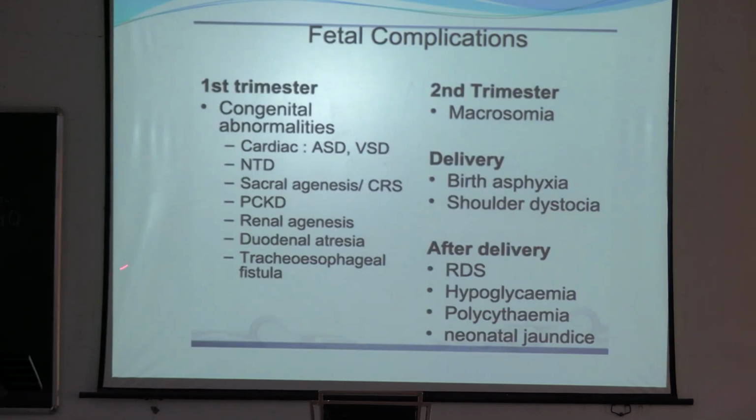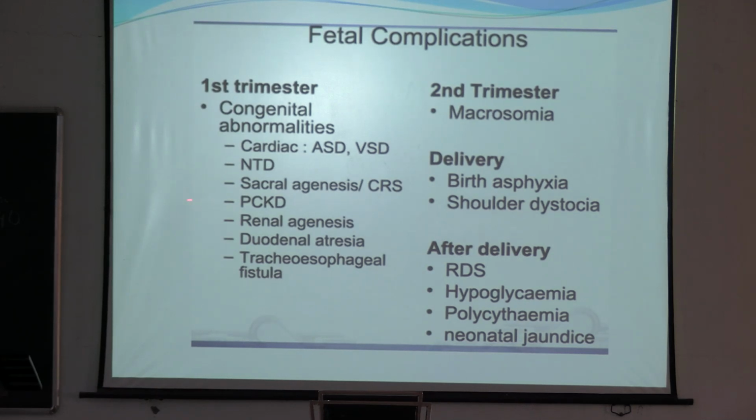What are the fetal complications? In the first trimester, congenital anomalies, cardiac congenital anomalies like ASD, VSD. VSD is more common. Neural tube defect is very common. Sacrococcygeal agenesis or caudal regression syndrome. This is the specific congenital anomaly that occurs in diabetes mellitus.